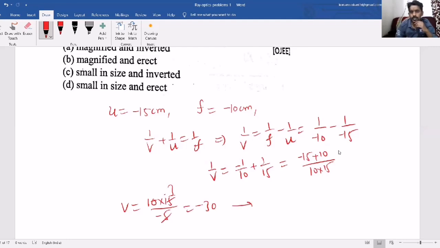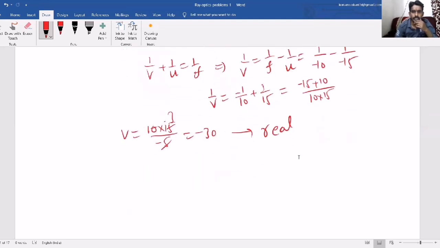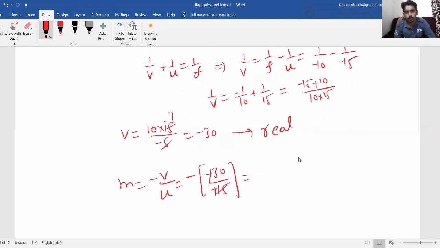V is negative, which means you conclude it is a real image first of all. And magnification is minus V by U. Here V is minus 30, U is minus 15, so minus minus becomes plus. 15 2s are 30, so minus 2. So M is negative. So what does M negative represent?